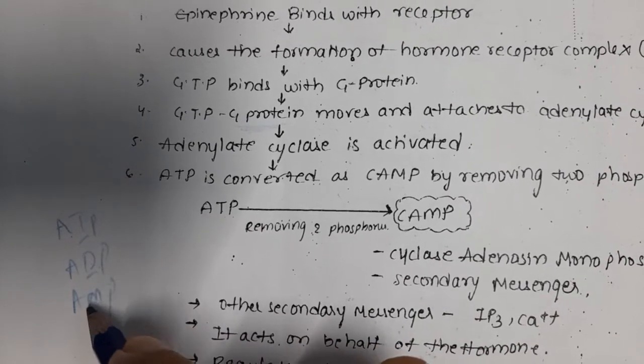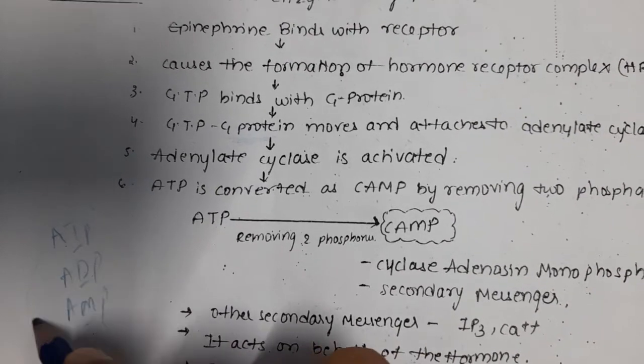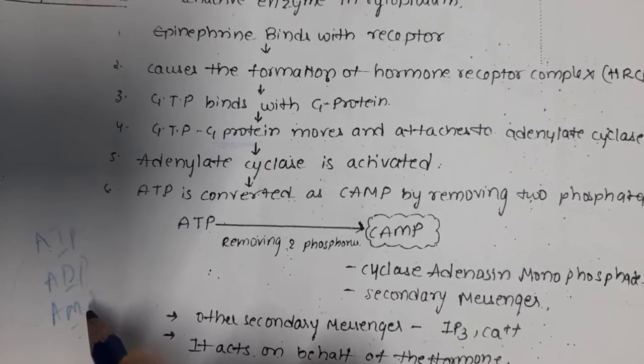It has 3 phosphates, 2 phosphates, 1 phosphate. That means when ATP becomes AMP, it lost 2 phosphates.